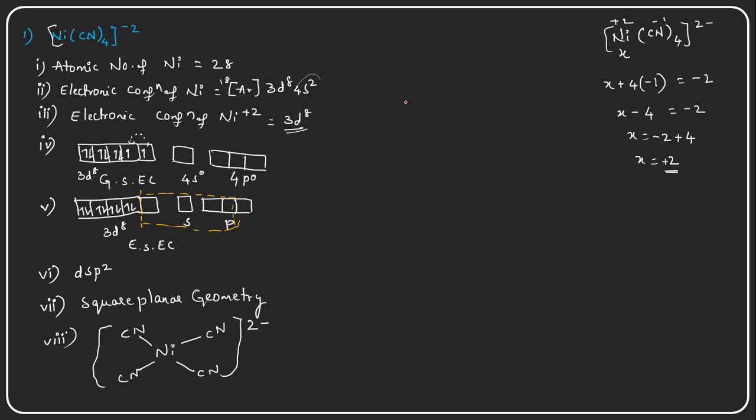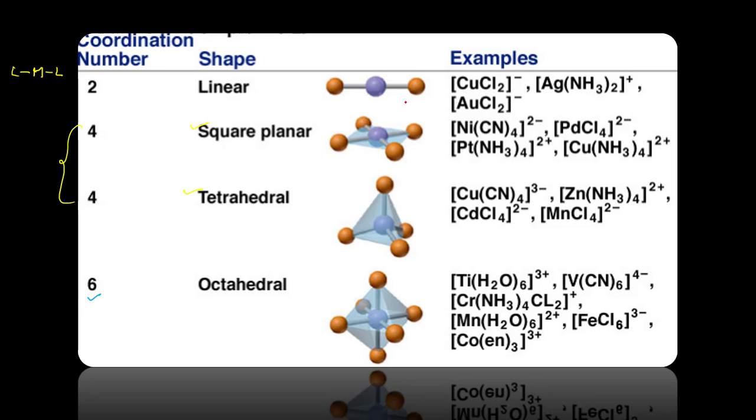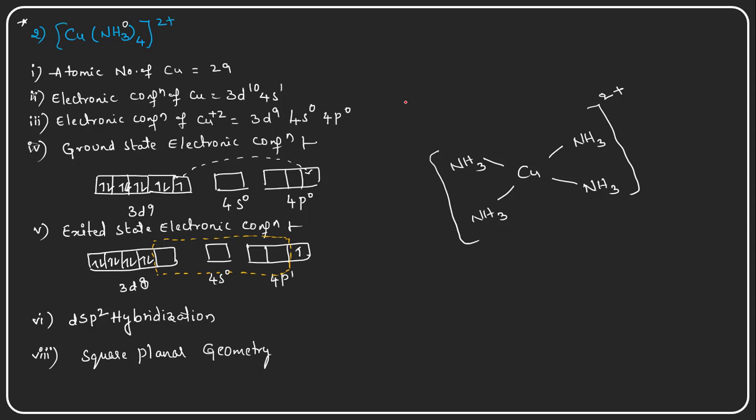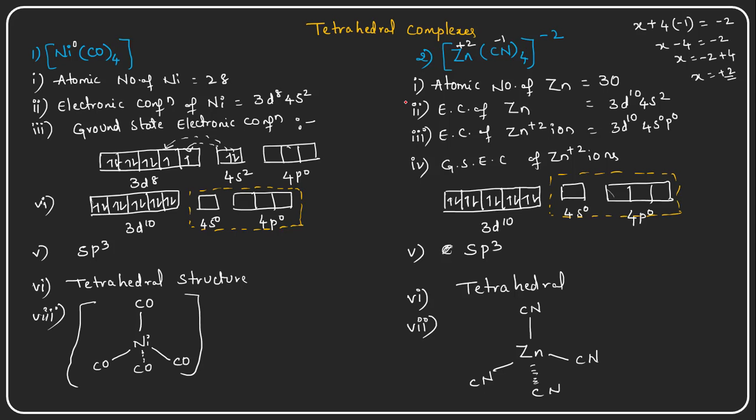I'm taking examples here. For coordination number 4 with square planar geometry, I have taken nickel tetracyanide carrying a -2 oxidation state, and tetraammine nickel +2 ion, which is also square planar. For coordination number 4, the tetrahedral complexes we also discussed: nickel tetracarbonyl and zinc tetracyanide. So today we are going to discuss the coordination number 6 compounds.